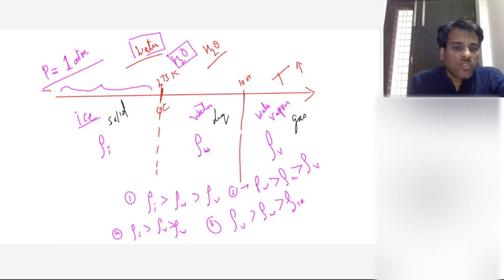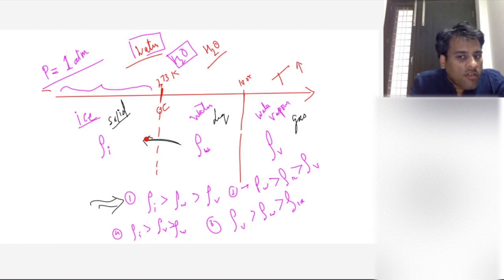Normally we have seen that the density of solid is greater than the density of liquid, which is greater than the density of gas. In most substances, this option will hold true. But in case of water, as it converts from liquid to solid, what happens? The structure of water has some hydrogen bonds inside it.